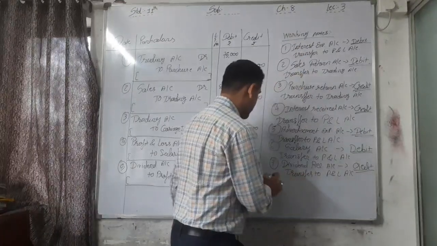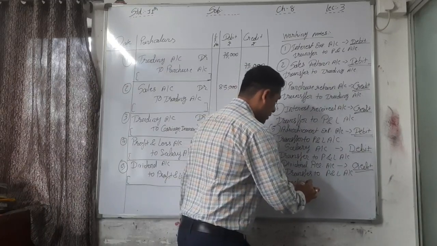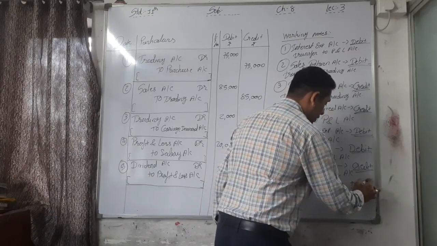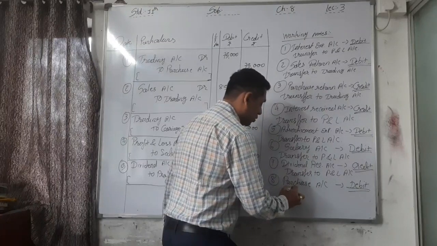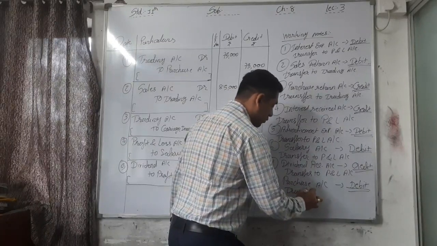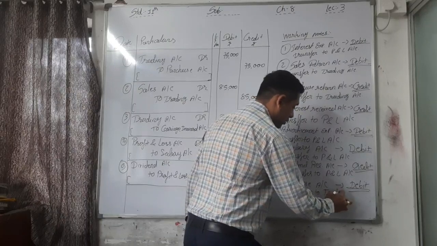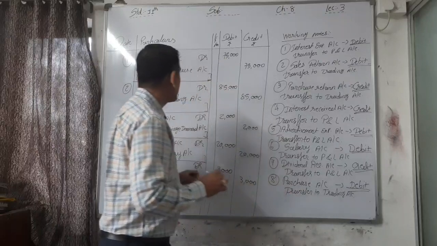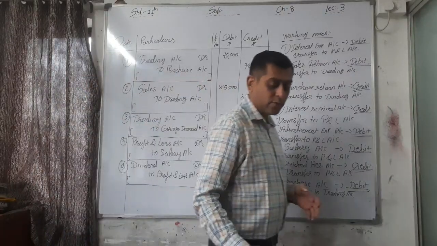Next, purchase account. Again, it's an expense, that's why debit balance, and it is purchase, that's why it is transferred to trading account. The amount is 5,000.